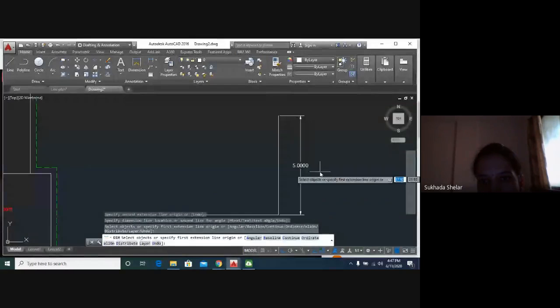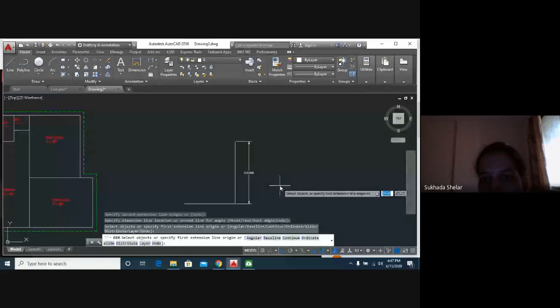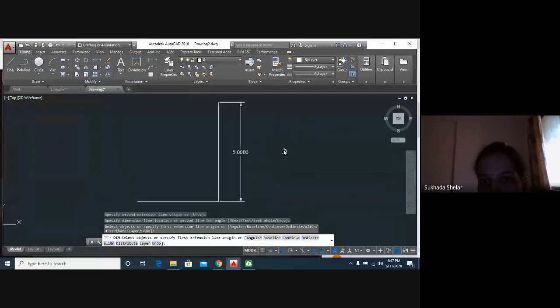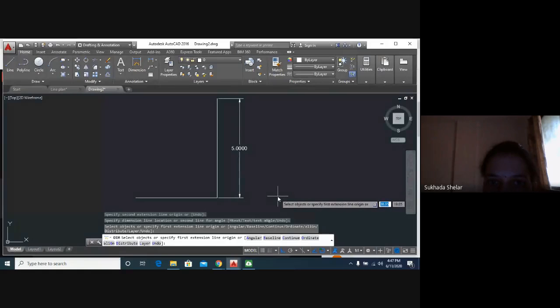Okay, can you see it? We have drawn this for 5 meters and it shows us 5 meters as the dimension. Suppose we have to change this dimension color or reduce the dimension precision, we can go further in.